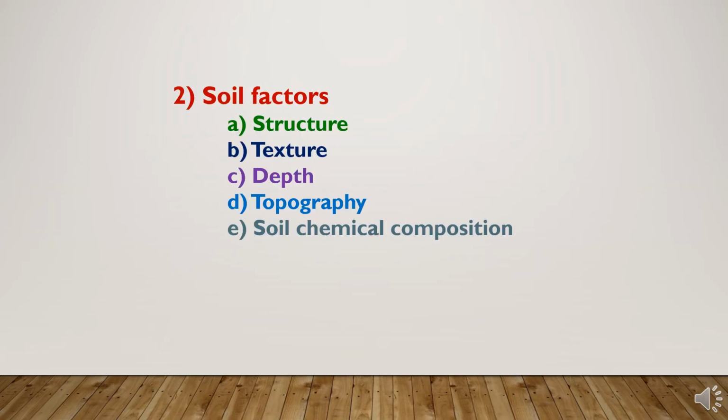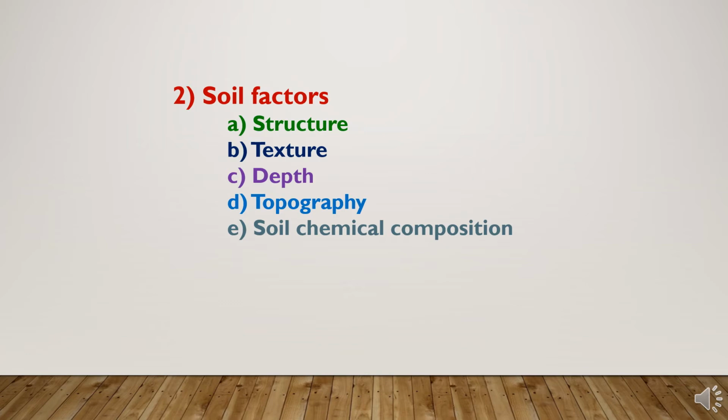The second factor which is affecting crop water requirement is soil factors, which consist of various parameters like soil structure, soil texture, soil depth, topography, and soil chemical composition. As far as soil structure is concerned, a well aggregated porous structure favors better porosity, which in turn enhances the water retention capacity of the soil.